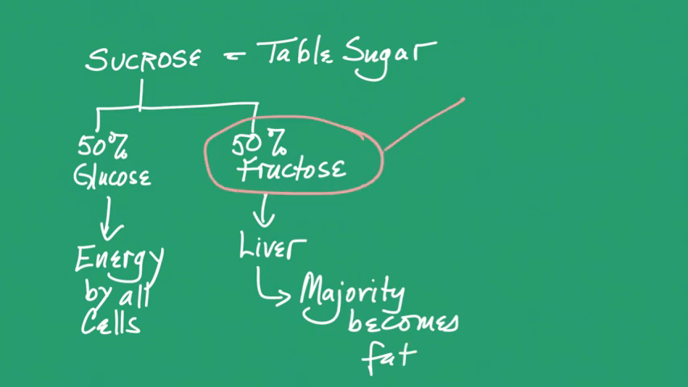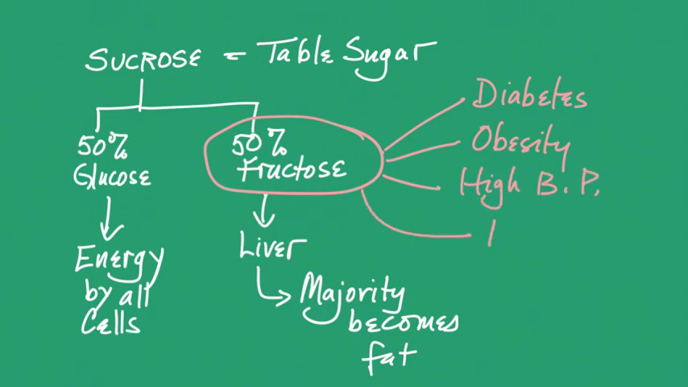And as a result, fructose is the culprit and causes many problems such as diabetes, obesity, high blood pressure, fatty liver disease, and cancer. And remember, cancer cells love fructose.